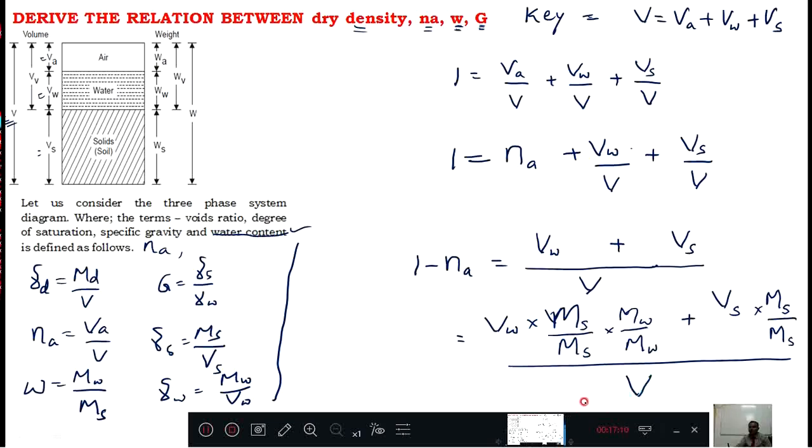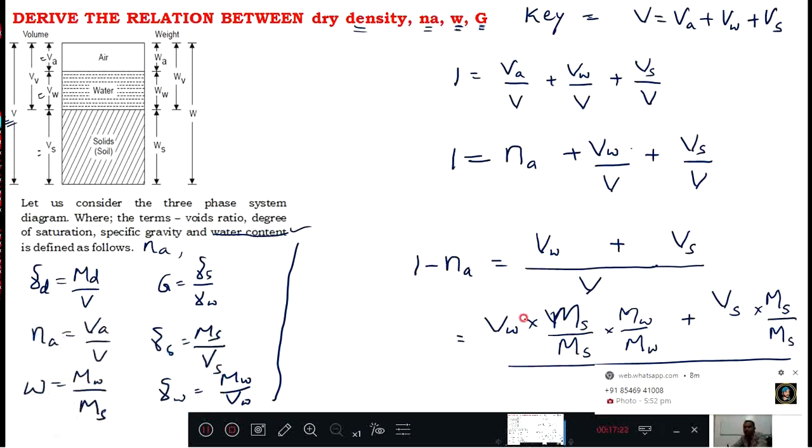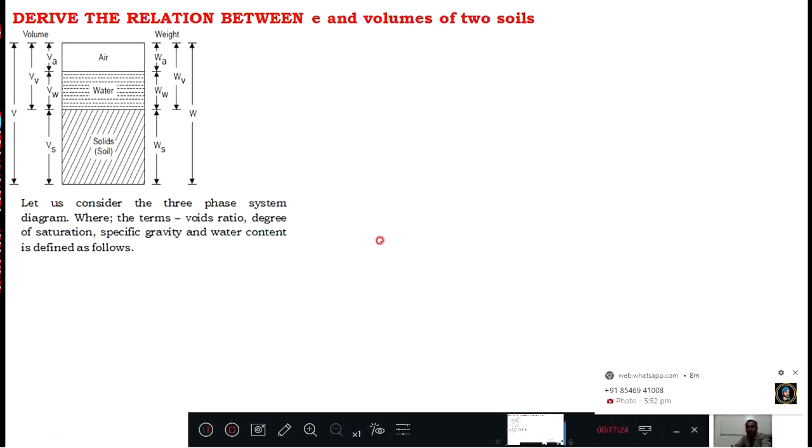Now I will change the color. Now whatever unchanged parameters there are, I will write here.